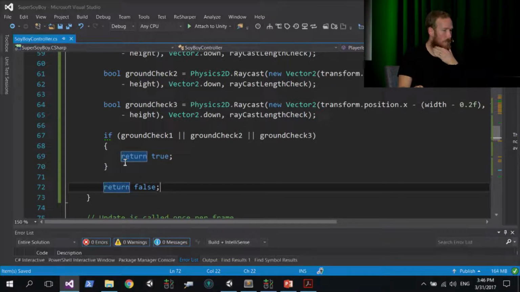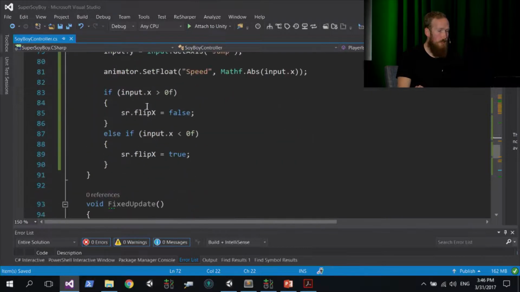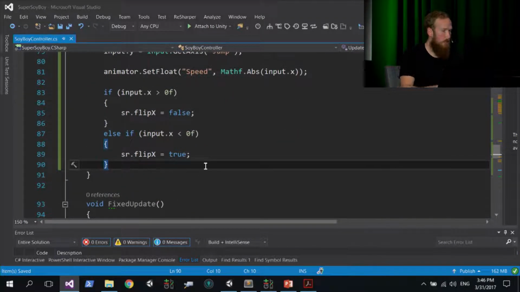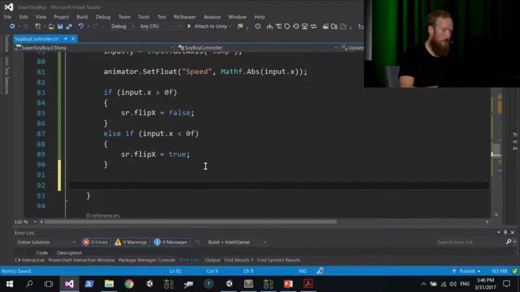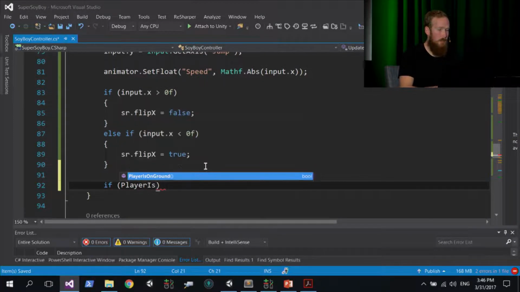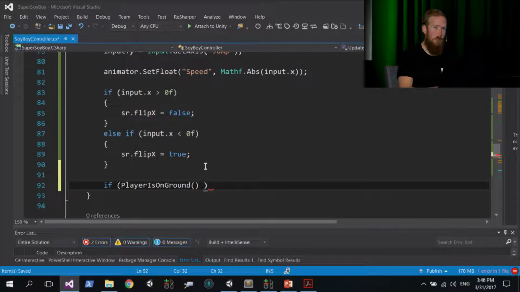Okay, great. So now we actually need to put this method to use. So to do that, we're going to go and look in our Update method. Right at the very bottom, below that sprite flipping code, new line, and we're going to say if, open brackets, PlayerIsOnGround. Remember, to call a method, you've got to put in the parentheses after that. So if PlayerIsOnGround, so that's saying if it's true, and, so double and symbol, isJumping equals false. So if the player is not jumping, but if the player is not pressing jump, and the player's on the ground, then we're going to execute this block of code.